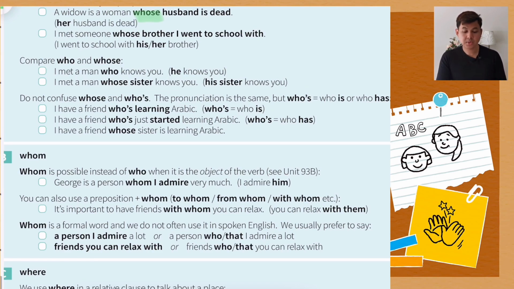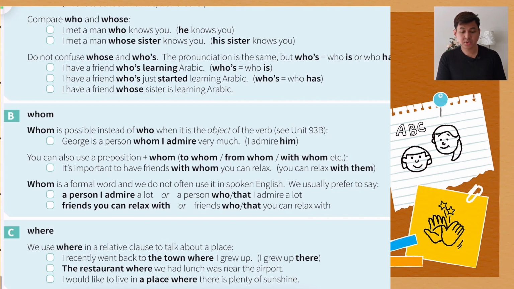Do not confuse whose and who's. The pronunciation of these two words is the same, but who's means who is or who has. I have a friend who's learning Arabic. What does this mean? I have a friend who is learning Arabic. I have a friend who's just started learning Arabic. This sentence means I have a friend who has just started, present perfect. I have a friend who has just started learning Arabic. And then I have a friend whose sister is learning Arabic. This means that I have a friend, his or her sister is learning Arabic.